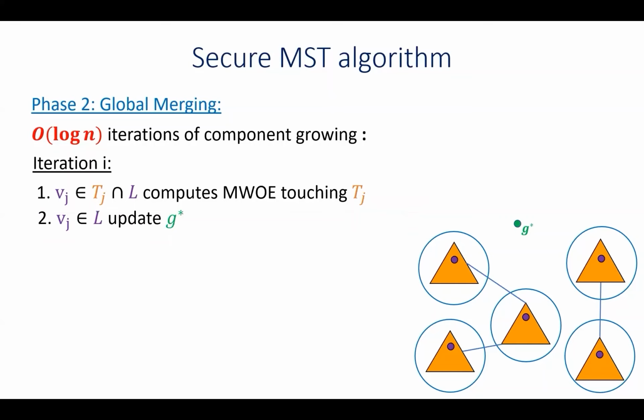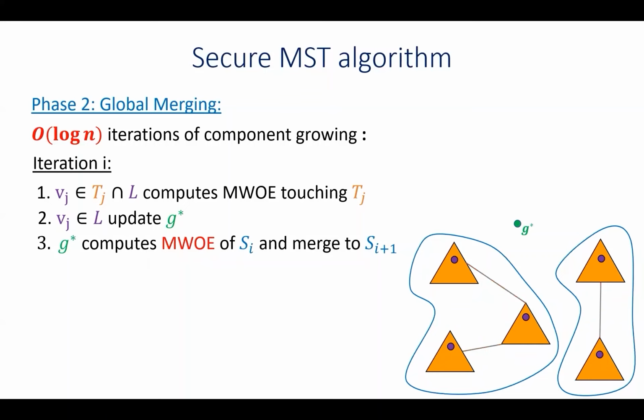Then each landmark is going to update the leader G star with the minimum weighted outgoing edge that it chose, and this can be done using the secure unicast algorithm of Jain. Now, using this information, G star can locally compute the minimum weight outgoing edge of each component, and it also constructs the merged components for the next iteration. So it constructs the components of S i plus 1, and this can be done locally by the leader.